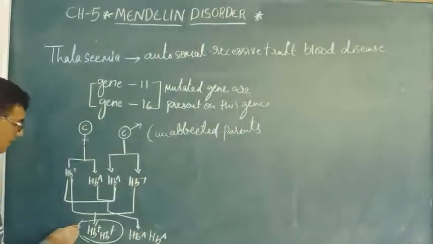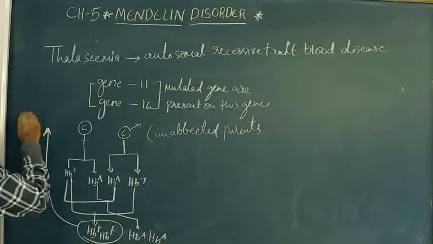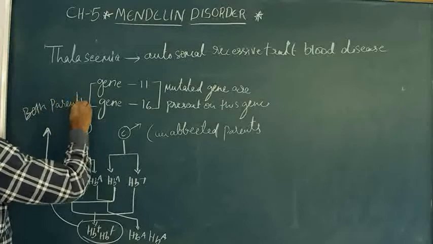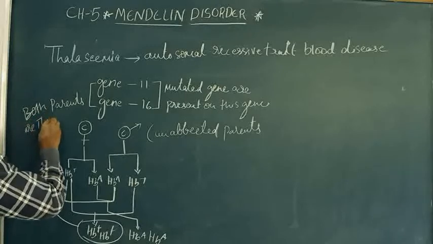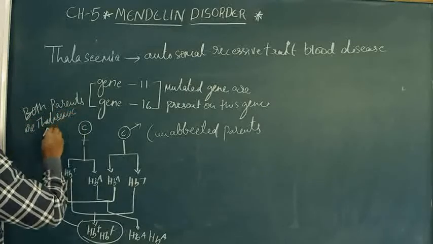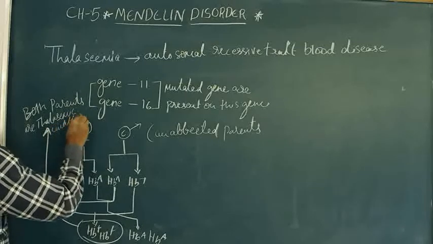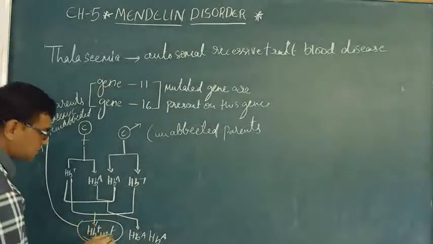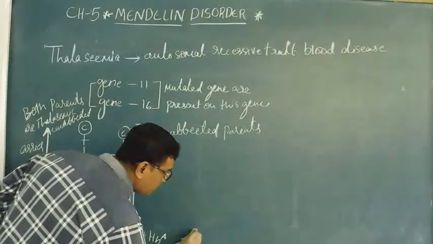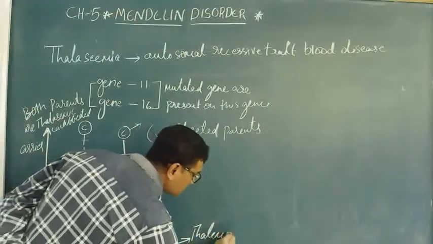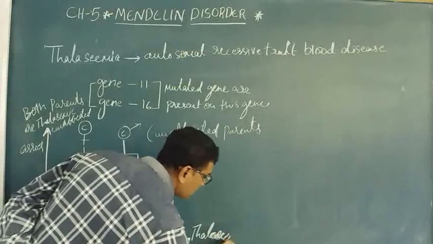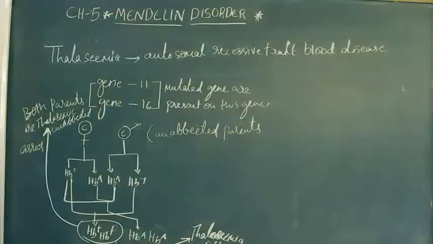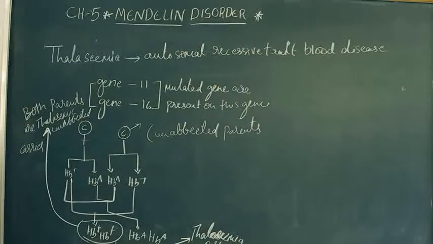So when both parents are unaffected carriers of thalassemic, the chances of the baby becoming a thalassemic patient exist.